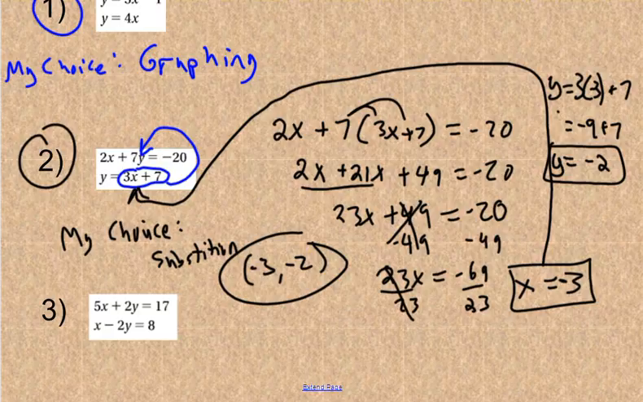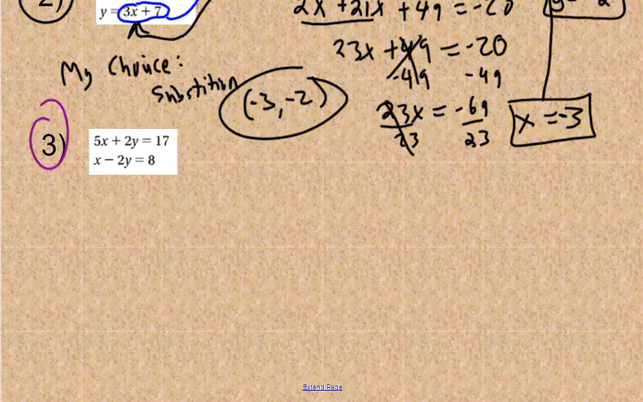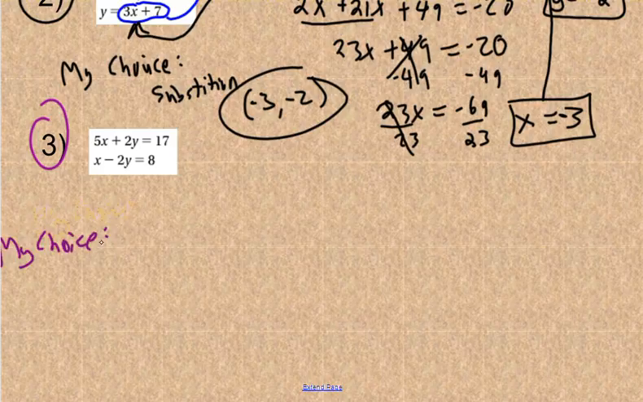All right, last and final one, number 3. How would you do this one? It says 5x plus 2y equals 17 and x minus 2y equals 8. How would you do that one? All right, well, my choice here would be to use the elimination method.